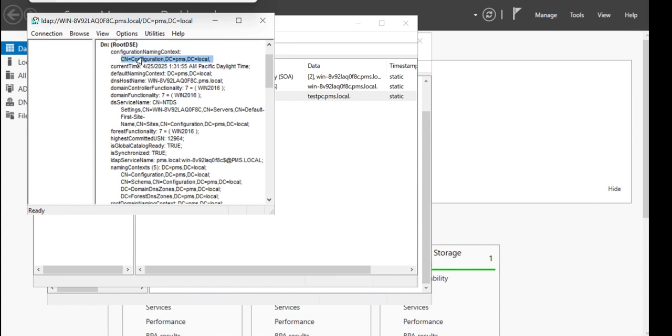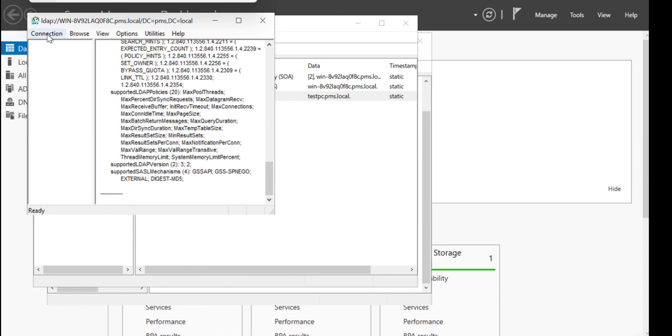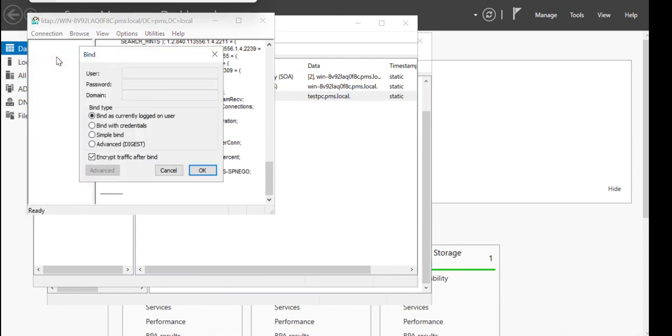So you can see CN equal to configuration, DC equal to PMS, DC equal to local, and go to bind with credentials. Checking the user. I'm typing in my username and password and my domain, which I created, pms.local.